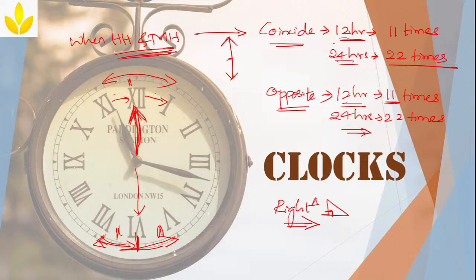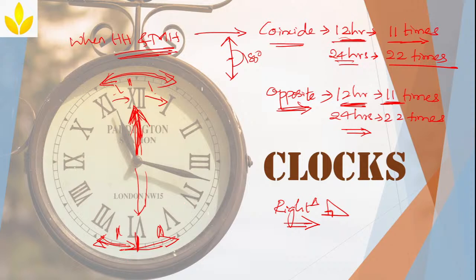Now coincide. In 12 hours they'll coincide 11 times. Between 11 to 12, they have to coincide 2 times, but instead they'll coincide only once, at 12. So it is 11 times. In 24 hours means double of it, 22 times. Similarly, opposite. For example, see here, at 6 o'clock, they are exactly at 180 degree opposite to each other, correct? So, in 12 hours, the same, they'll come opposite to each other 11 times.